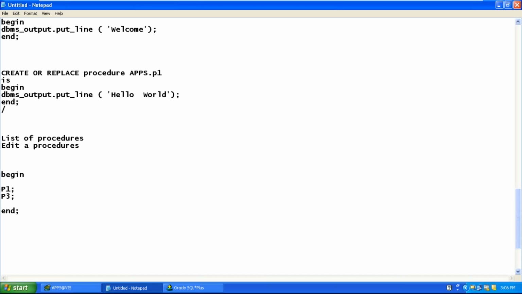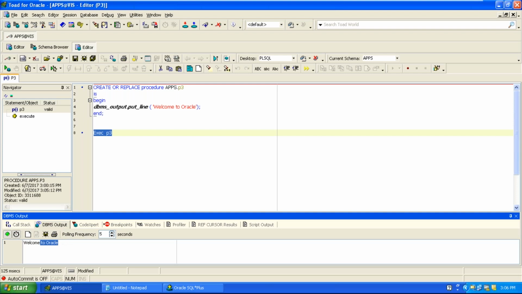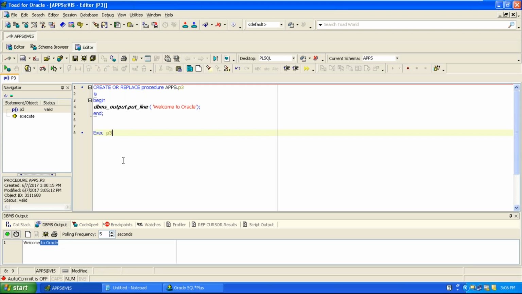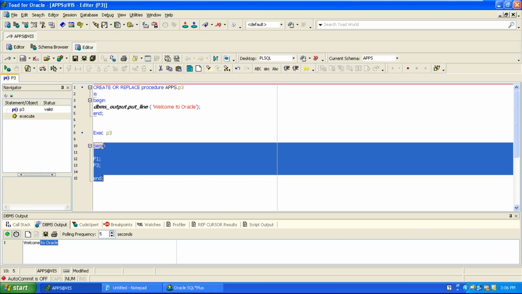How to call the procedure? If it is a begin and end, you just mention the name, don't write the exec command. Use the exec command if you want to execute from outside the PL/SQL block. If you're calling it from inside the PL/SQL block, just write begin and end, mention the procedure name followed by a semicolon. You are calling two procedures at a time. This is a begin and end, this is a PL/SQL block.